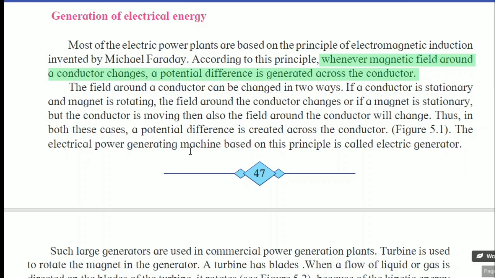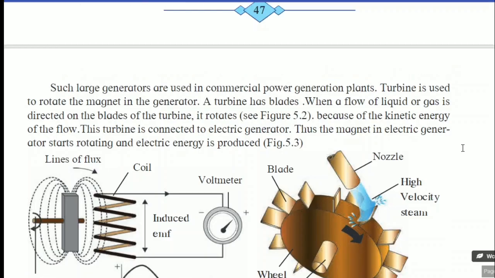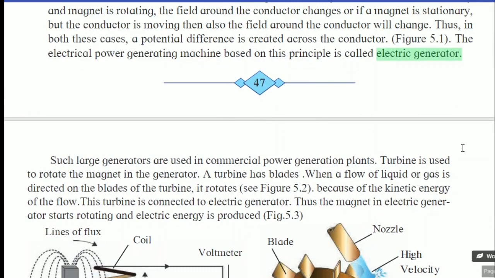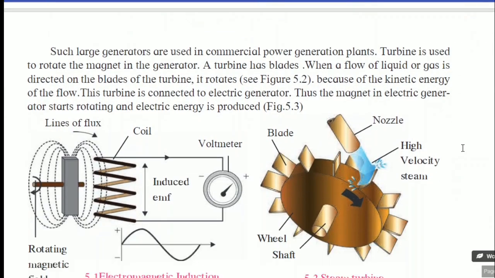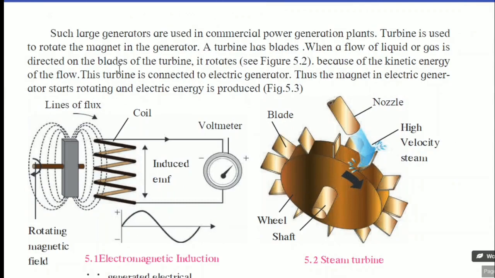The electrical power generating machine based on this principle is called the electric generator. The electric generator works on this principle, electromagnetic induction. Diagram 5.1 indicates the electromagnetic induction. Such large generators are used in commercial power generation plants.